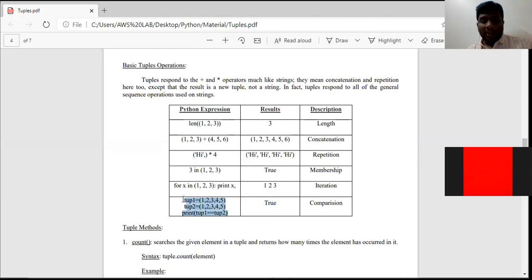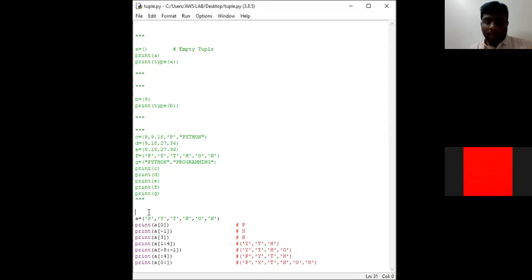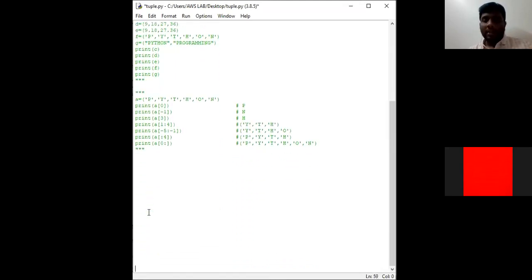See, I shall explain you briefly in the programming environment. Consider this program, with these comment lines. See, I have considered two variables, two tuples: TUP1 which consists of 1, 2, 3, 4, 5 and TUP2 which consists of 1, 2, 3, 4, 5.